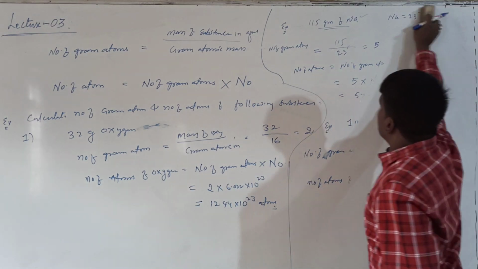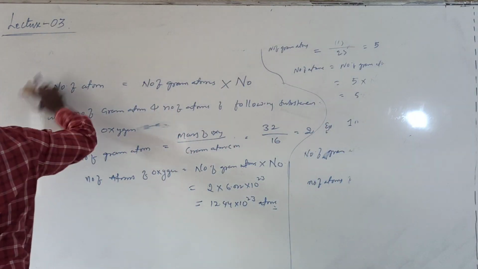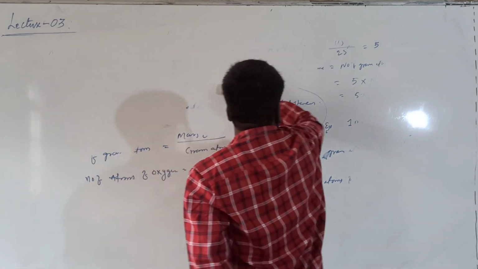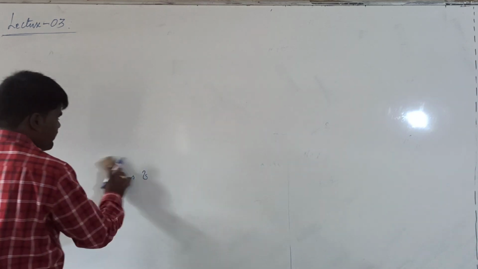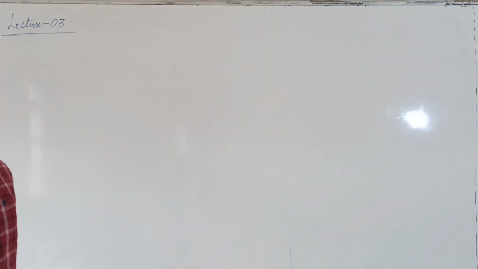This is about the gram atomic mass. And we'll see what is meant by average atomic mass.